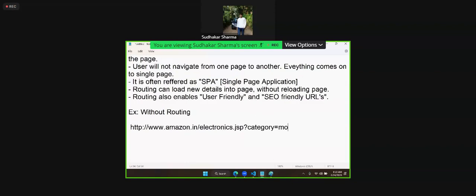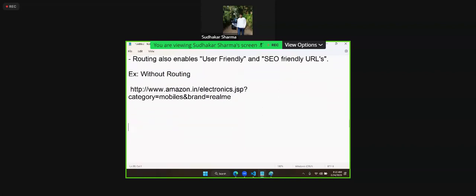The category is mobiles. In this mobiles category, ampersand brand, so brand is equal to some Realme, like this. Now I need to add details like this. That means this is how the URL will be. Now, if I want these Realme mobiles again, then I need to type this entire URL. But it is difficult to remember such lengthy URLs.